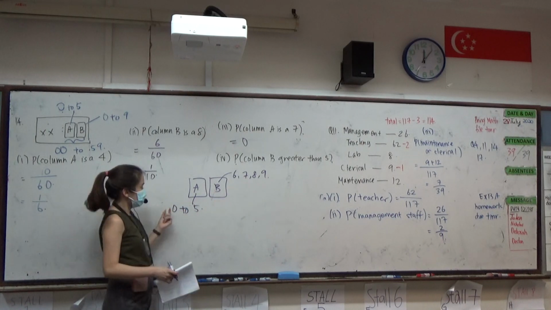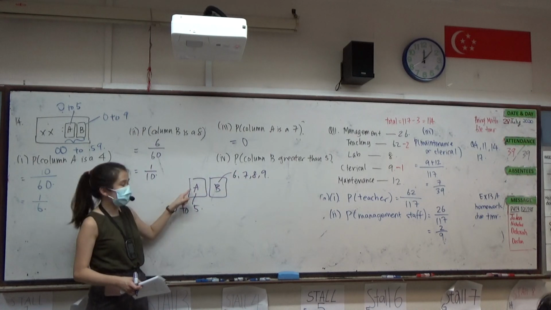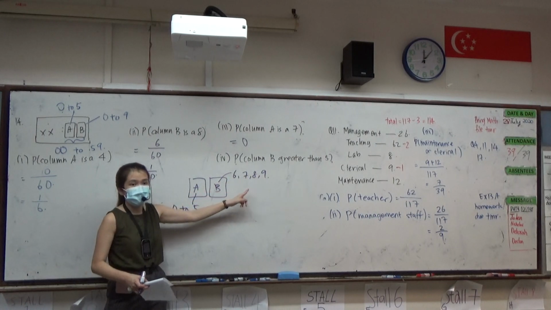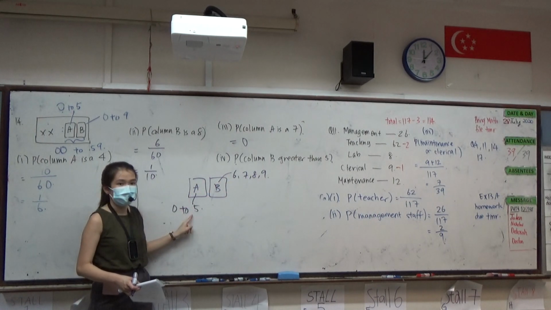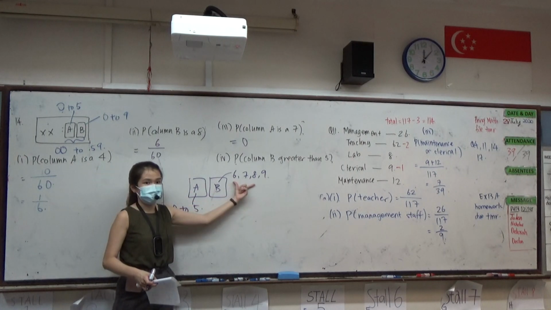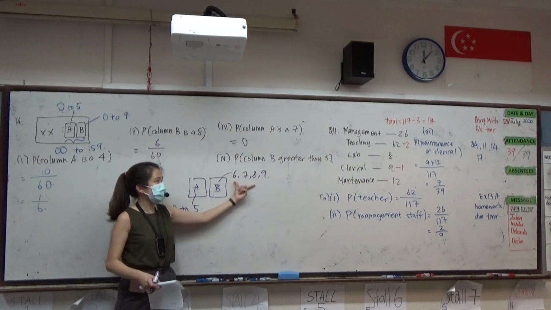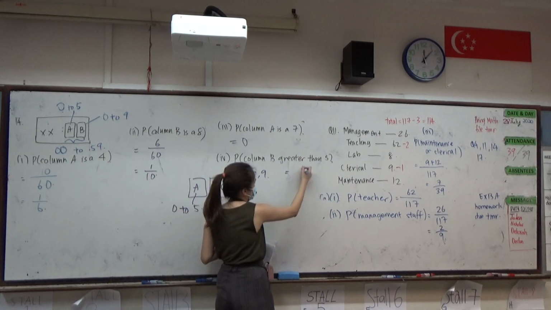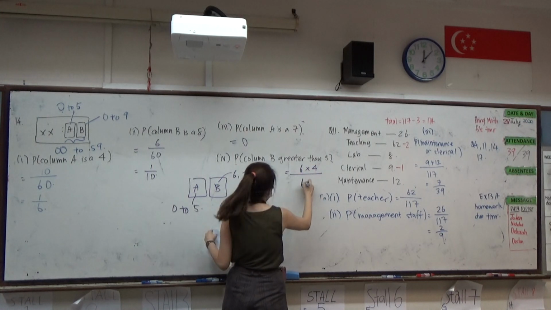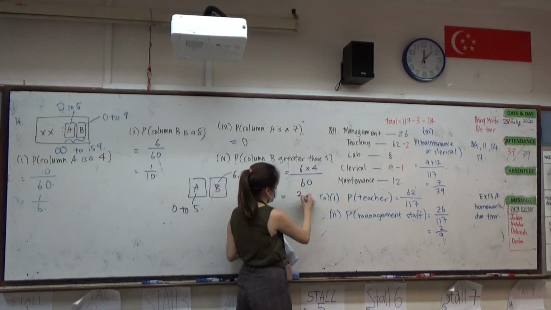Because for 0 itself, there will be 4 of it. For 1, if A is 1, there will be 4. If A is 2, another 4. All the way till A is 5. So there will be 6 combinations times 4. 6 sets of 4. Do you understand what I'm saying? Therefore, probability is 6 times 4 over the total 60, and I will get the answer to be 2/5.